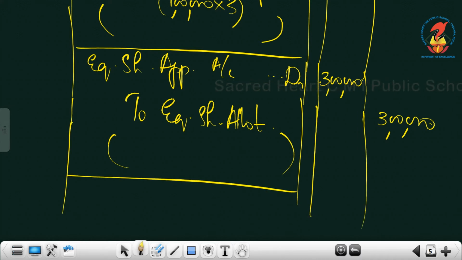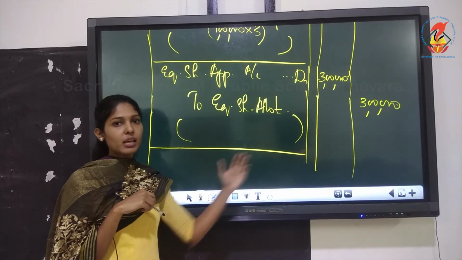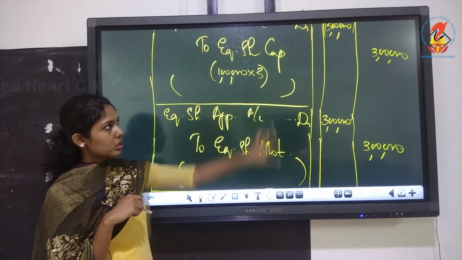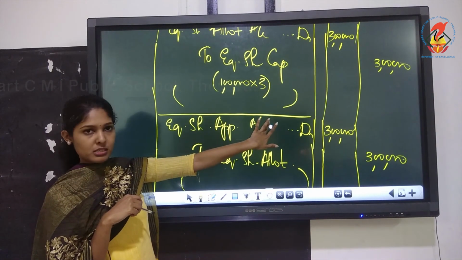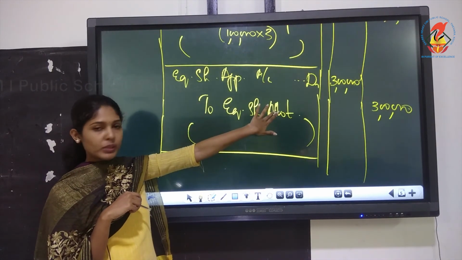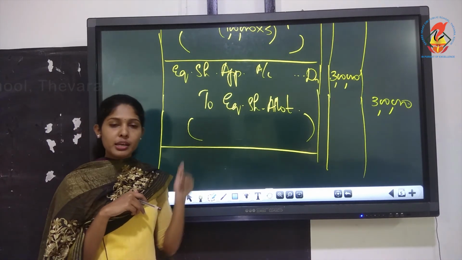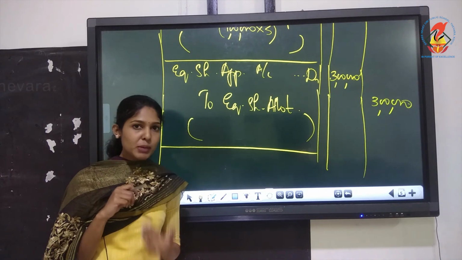Next is allotment received entry, that is bank account debtor to equity share allotment account. Now, what is allotment due amount? Allotment due amount is 3 lakhs. What is the excess we got with application? 4 lakhs we got, 3 lakhs we transferred to allotment. Now, is there any balance to be received?